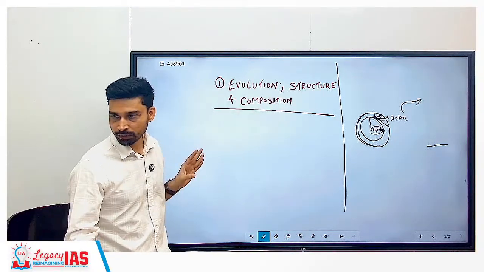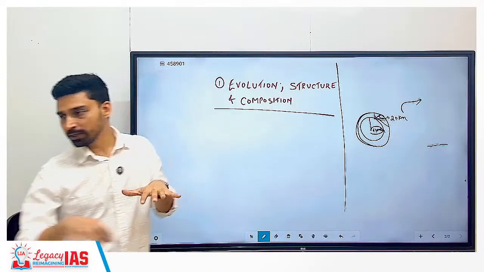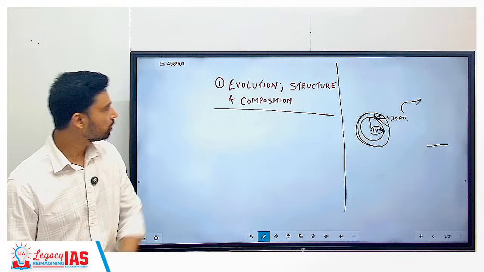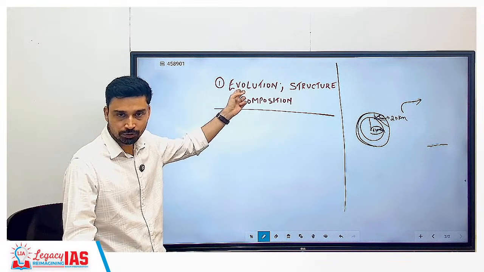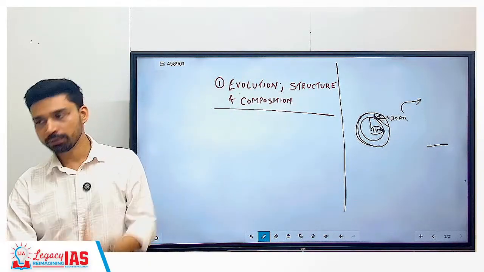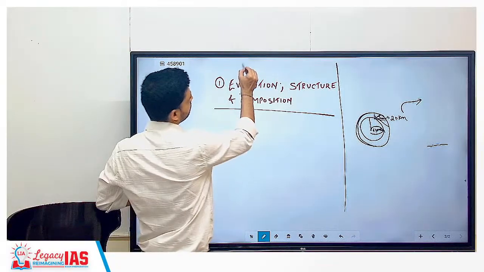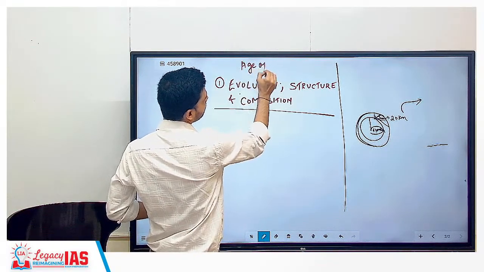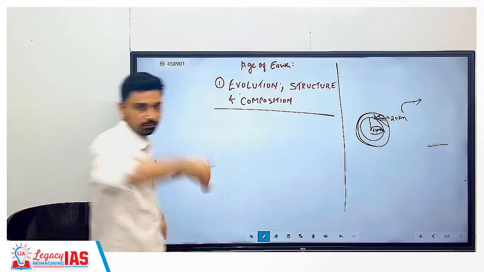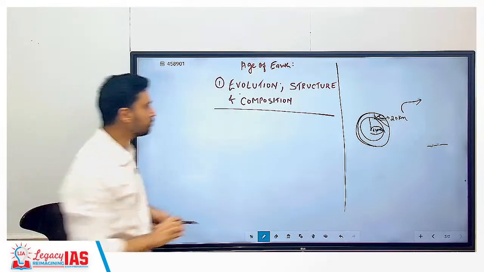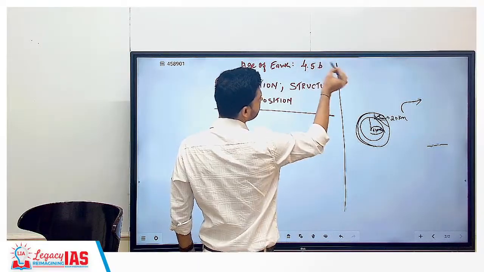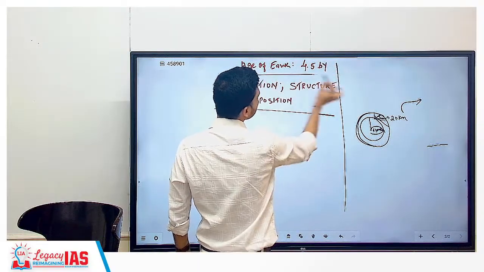Since we have discussed the five oceans, we can say changes are taking place on the land surface, changes are taking place in the water surface, and also changes are taking place where? In the atmosphere. And these changes we study in which part? Evolution, right? When Earth formed, what is the age of Earth, and the formation? It's not that Earth existed since the beginning of time itself. Earth is a very new planet if you compare it with the other planets of the solar system and this universe.